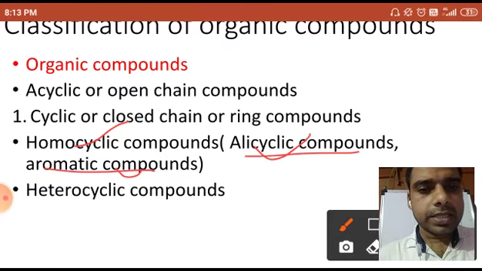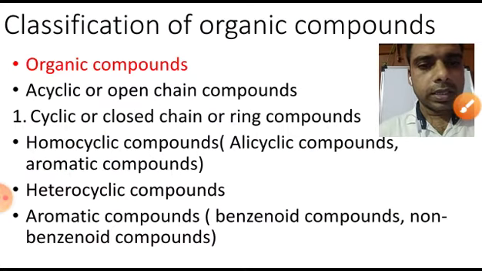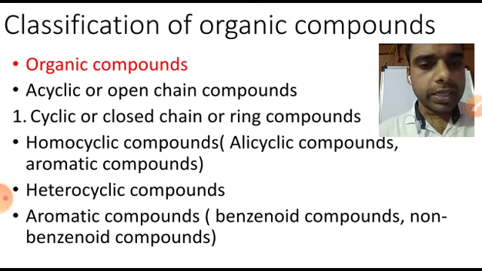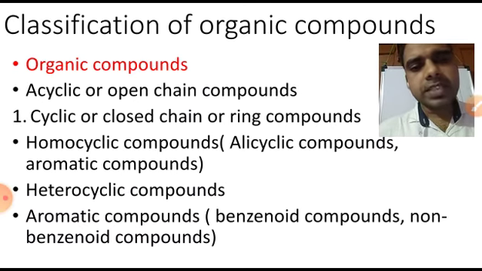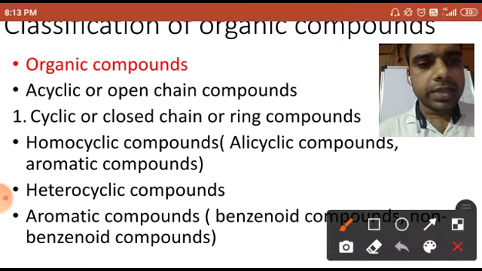And here you can see the heterocyclic compound. Hetero means different, so a different cycle would be there apart from the aromatic compound.